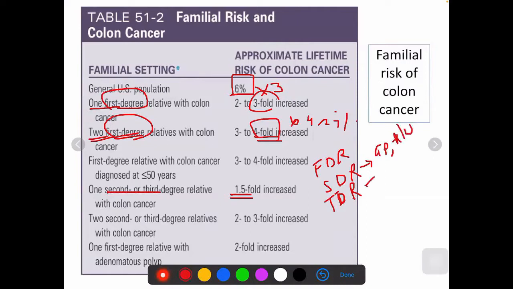Third degree relatives are great grandparents and cousins. In the MCQ, they might twist and ask you that one cousin is having this, so it becomes a third degree relative. If only one cousin was affected as the index case, the risk is increased only 1.5 folds.